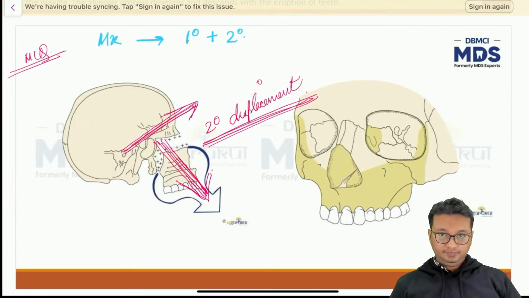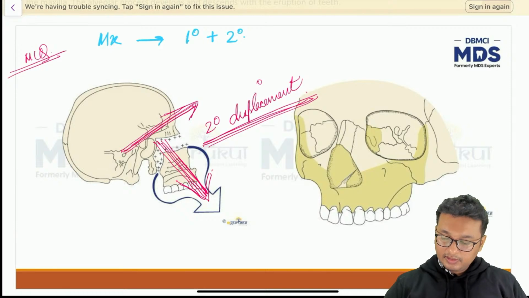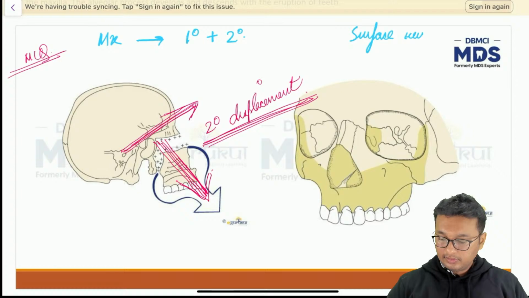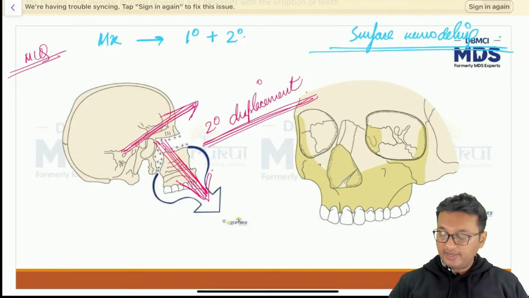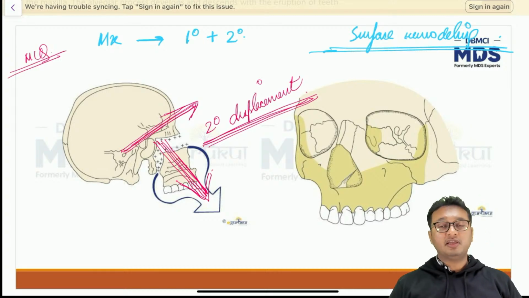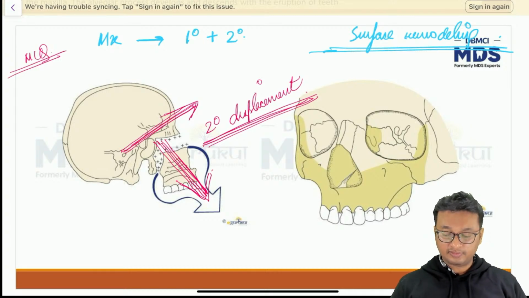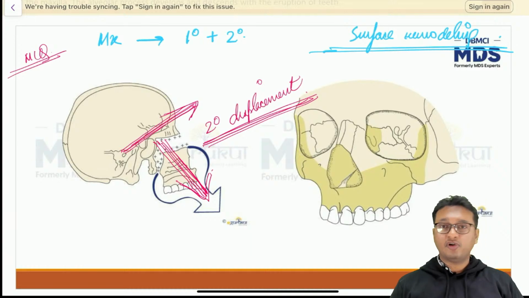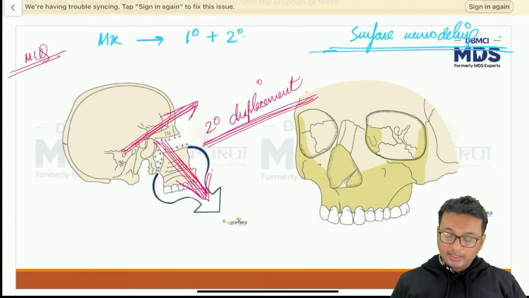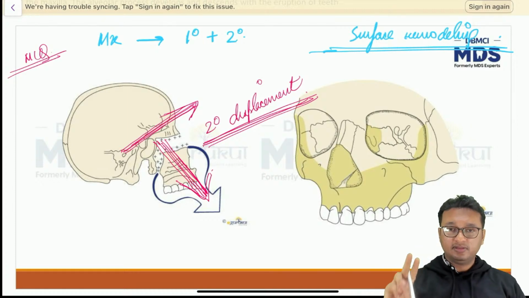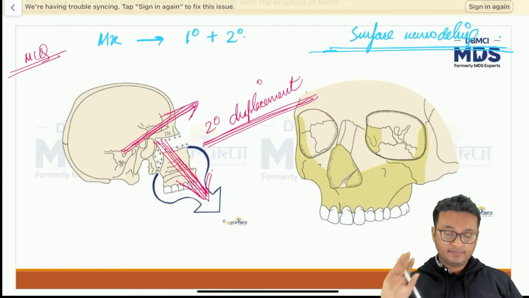Now, another concept is known as surface remodeling. Now we have one more concept called surface remodeling, which is quite confusing sometimes for some students. So again, I want you to pay attention here. Now, as I said, the maxilla is undergoing movement by two methods, primary and secondary displacement.